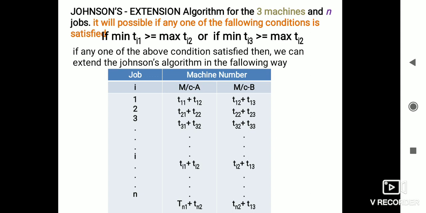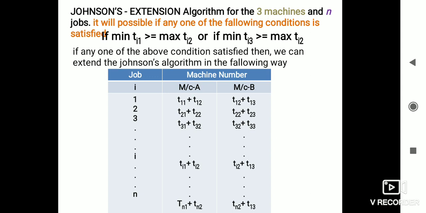If minimum Ti1, meaning the minimum of time in the ith job in the first mission, is greater than or equal to the maximum of time of any job in mission 2, or another condition, if the minimum of time of any job in mission 3 is greater than or equal to the maximum of time of any job in mission 2. If any one of the conditions is fulfilled, we can formulate that problem into the given algorithm. Here we have jobs 1, 2, 3 up to n.